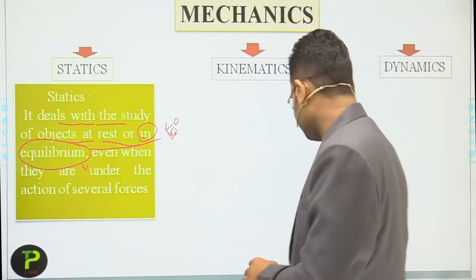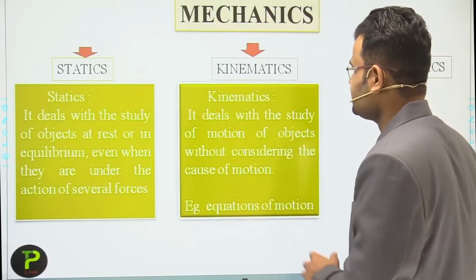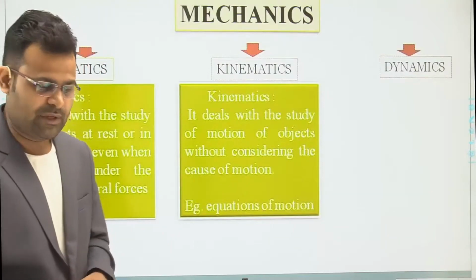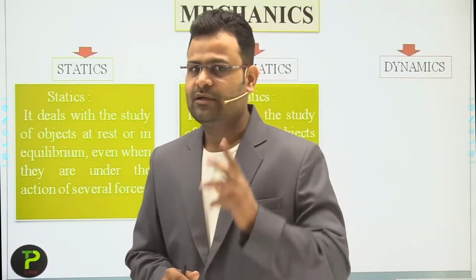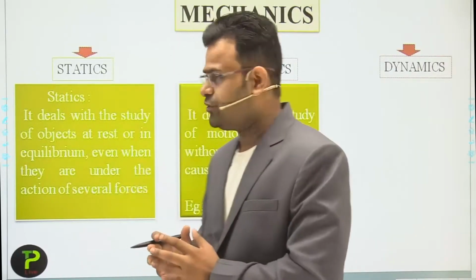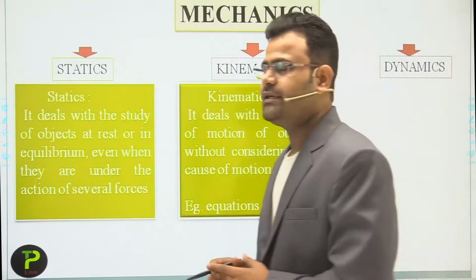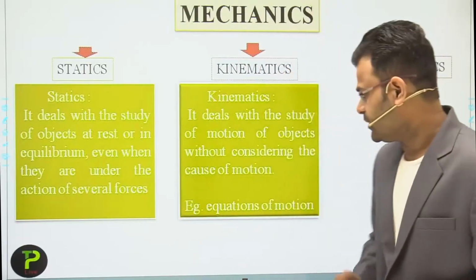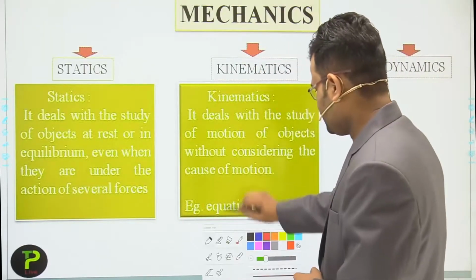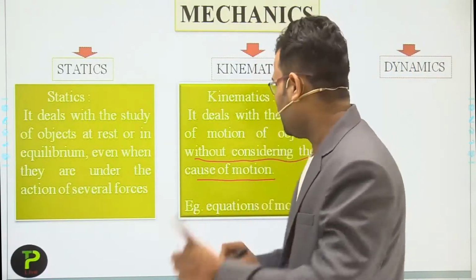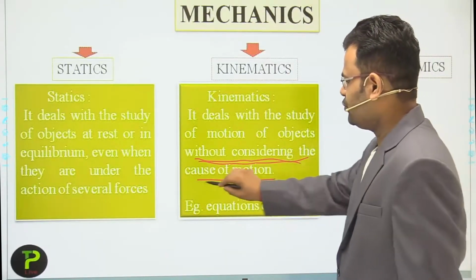Okay, now after that we discuss kinematics. Kinematics is also the study of an object, but in that condition the object is in motion. But dear students, whenever an object is in motion, there are some causes behind that. If we consider all the causes, then we make one part of mechanics, and if we don't consider the cause of motion, then we discuss dynamics. Without considering the cause of motion, we deal with the study of an object.